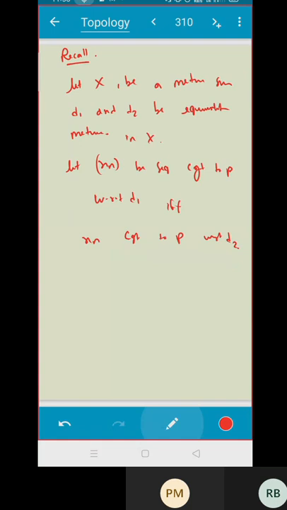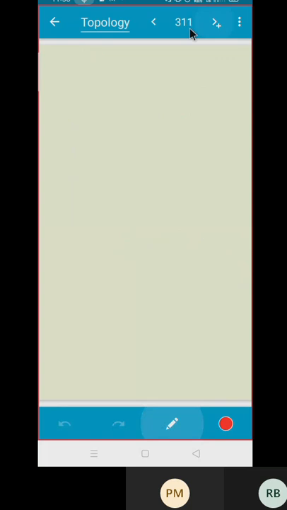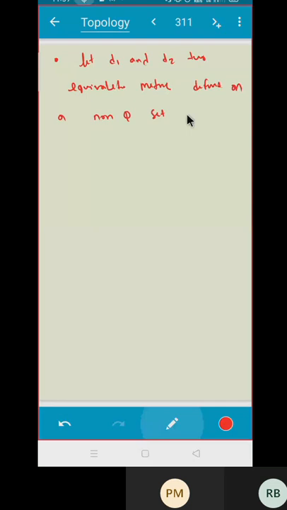Now I am giving you one question. Now tell me what is the problem here. Let D1 and D2 be two equivalent metrics defined on a non-empty set X. I'm having any non-empty set X.